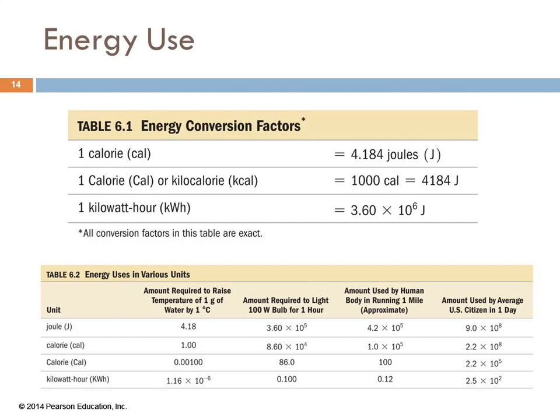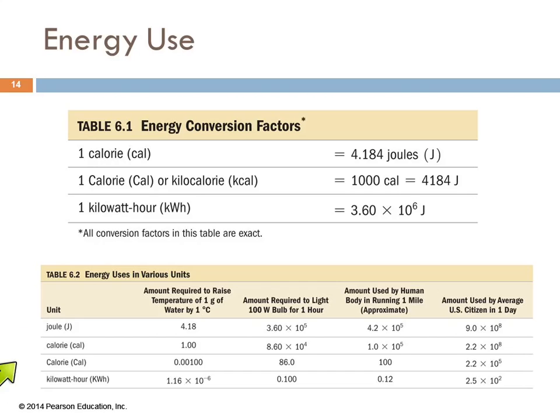So these are some energy conversion factors. These top two are ones you should know. Lowercase c calorie is 4.184 joules. A big C calorie is the same as a kilocalorie, which is 1,000 calories, or 4,184 joules. The kilowatt hour could come up in a homework problem, but I won't expect you to know that on a test. Kilowatt hours is what the electric company measures energy in.